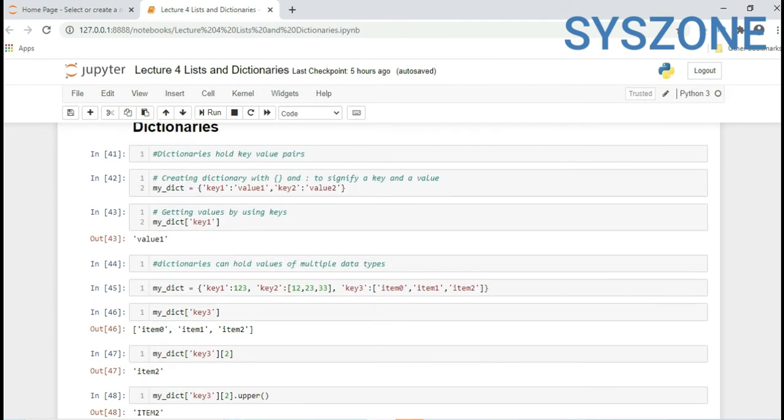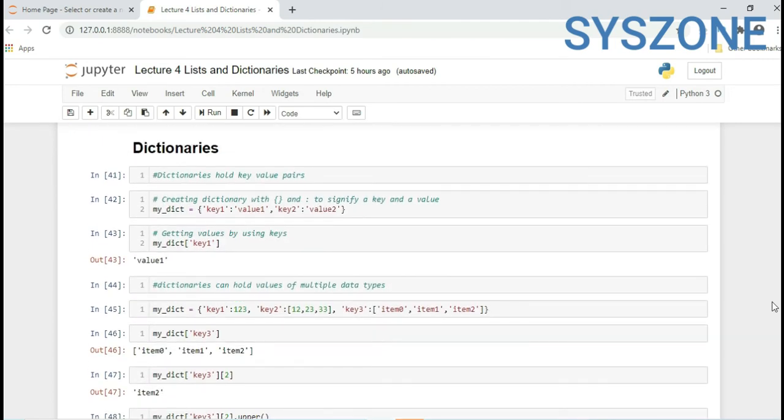Now we will see the dictionary part. What is a dictionary? A dictionary holds key value pairs. Like if you see a normal dictionary where we go by word and meaning, so here also if you want to get a value, we have to pass a key.